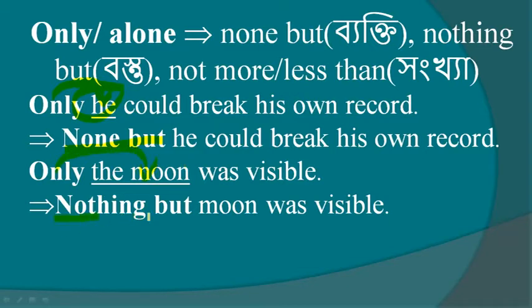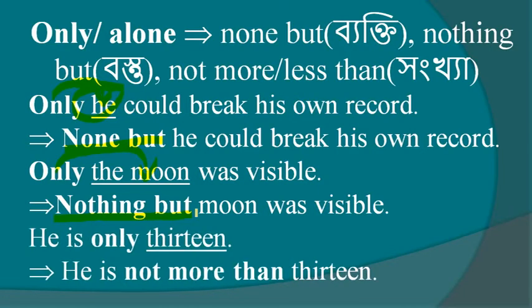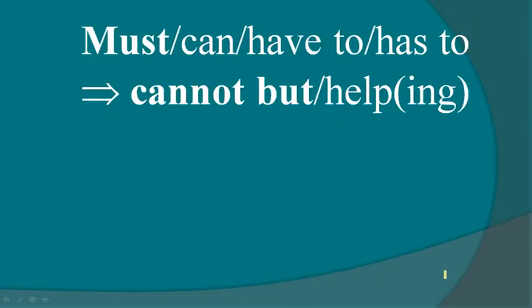So you have to use nothing but. He is only 13. Here only indicates a number. So we should use not more than. He is not more than 13.